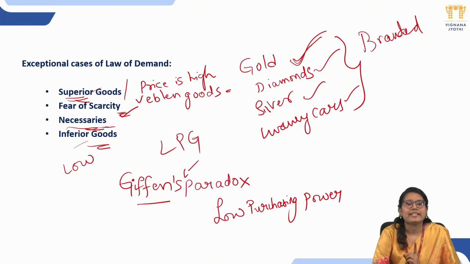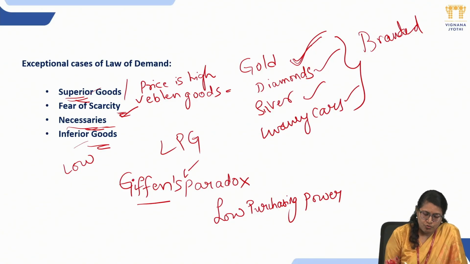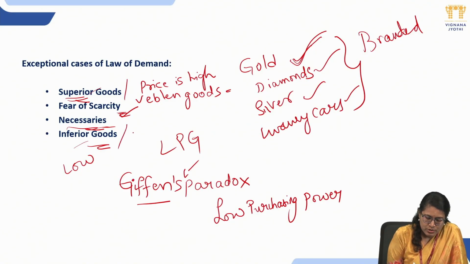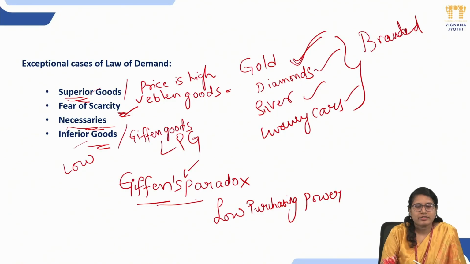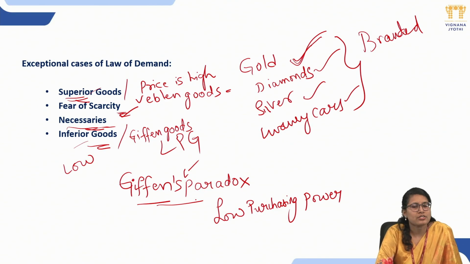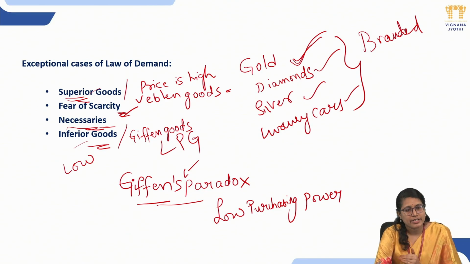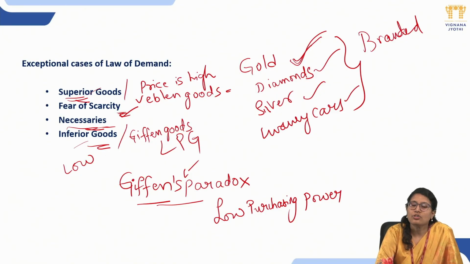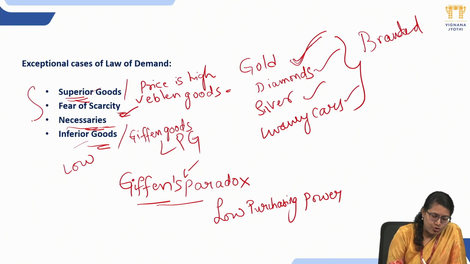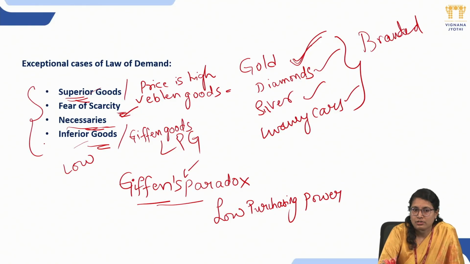So that is Giffen's paradox. We also call these inferior goods Giffen goods. Also, this scenario is called Giffen's paradox, where you find the reverse of the law of demand. With the decrease in price, the quantity also decreases. So that is inferior goods. So these four are the exceptional cases for the law of demand.